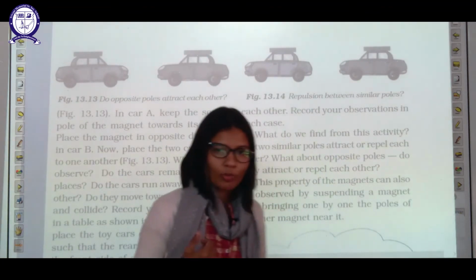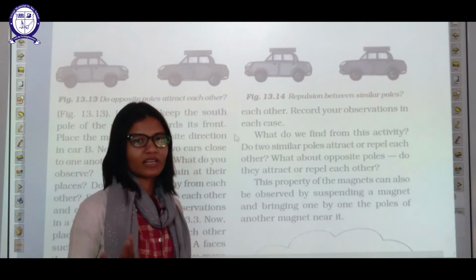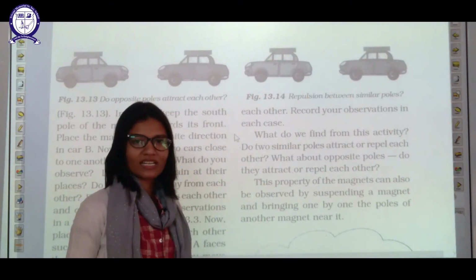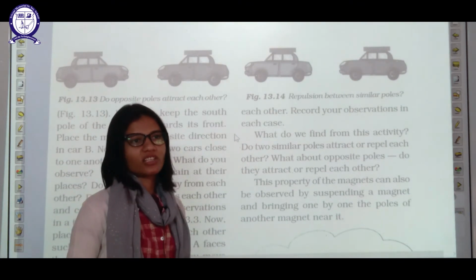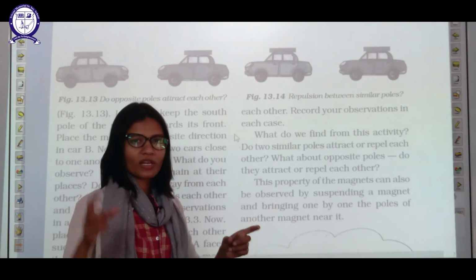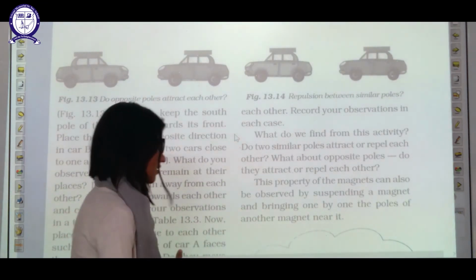This is the property of magnets which states that same poles repel. What are the same poles? North pole and north pole, south pole and south pole. These are the same poles. They will repel each other. But what are the opposite poles? North pole and south pole, or south pole and north pole. They will attract each other.